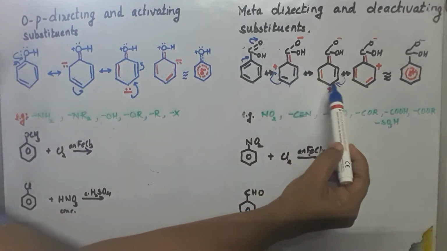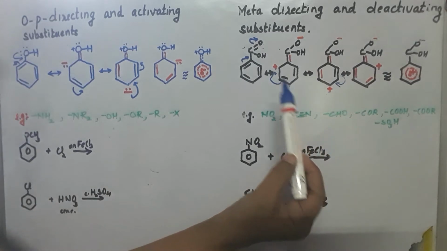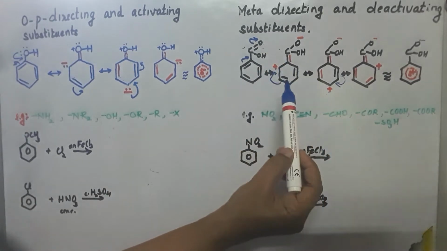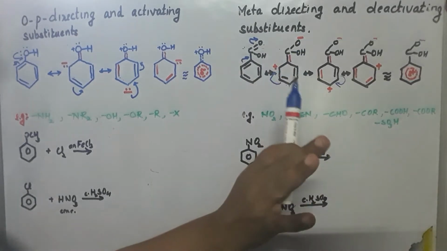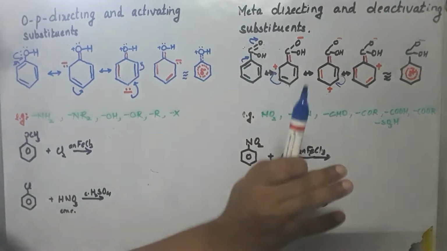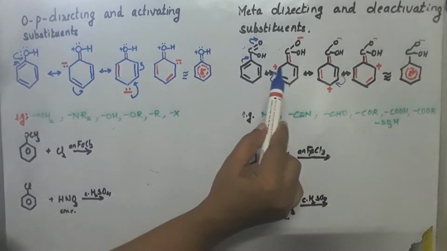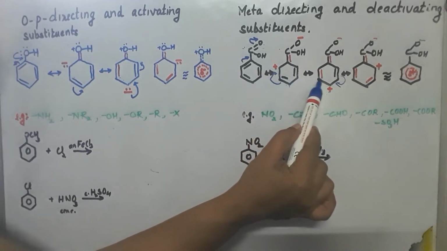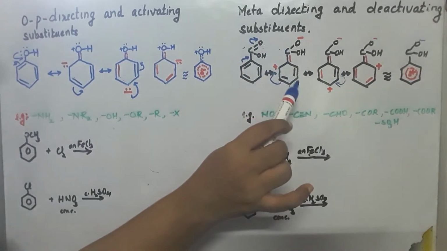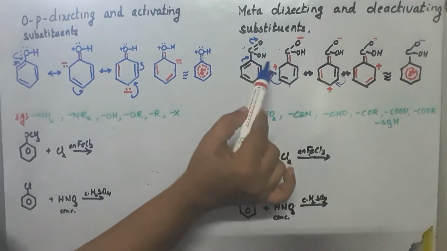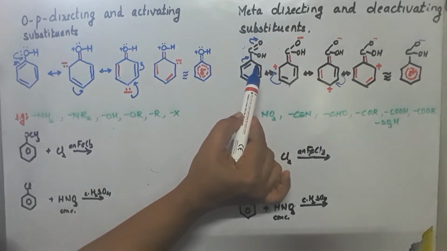Now look at the structures carefully. You can see the ortho positions as well as para positions are the positions in the compound where there is deficiency of electron. So naturally at ortho and para positions the incoming group will not get attached, because it is deficient of electron. So where is the next chance of getting attached? Only the meta position is much more ready to attach the incoming group. So that's why whenever such a group is there, we call it a meta directing group.